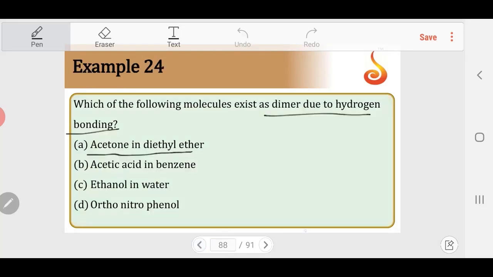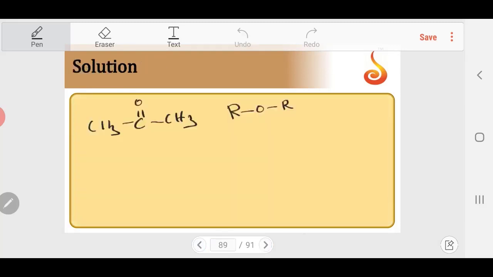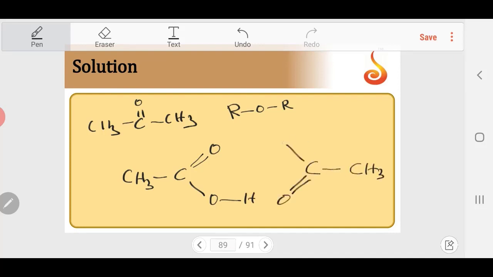The second example, acetic acid in benzene. Acetic acid in benzene has a special property of undergoing dimerization. This you should have studied in physical chemistry in the solution chapter. Extent of dimerization you calculate using the colligative properties.